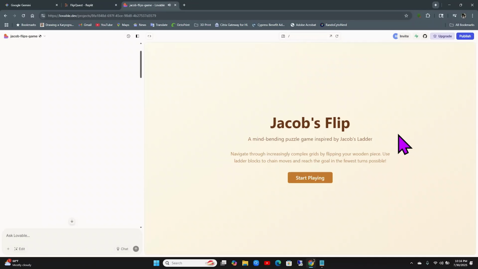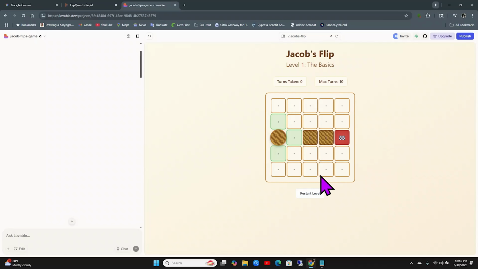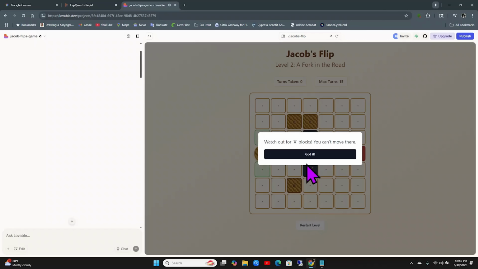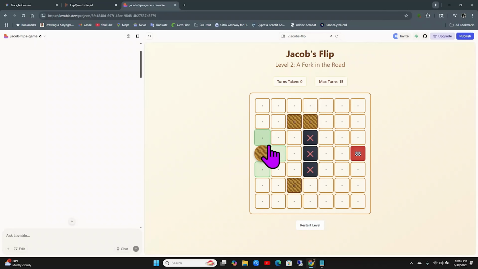Okay, so let's try Lovable's version. We'll start playing. Okay, so obviously there's not great instructions, but we'll just go. I mean, that's pretty good for a first try. Okay, let's keep playing. Watch out for the X blocks. You can't move there. Awesome. Okay, so it shows me the spots I can move. Oh, I can't move to the X's.